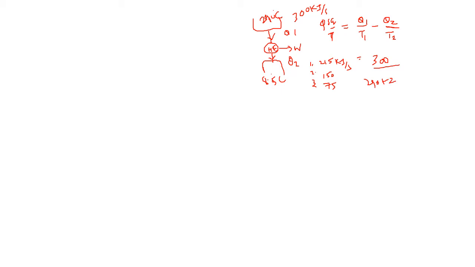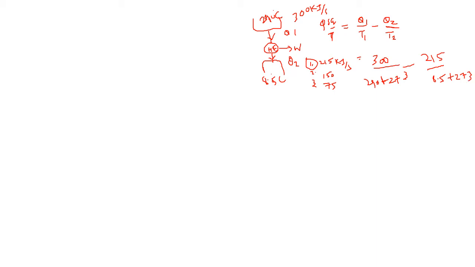As I already said, the temperature should be only in Kelvin. Minus the Q2 value, taking the first case, 215, divided by 8.5 degrees Celsius plus 273.